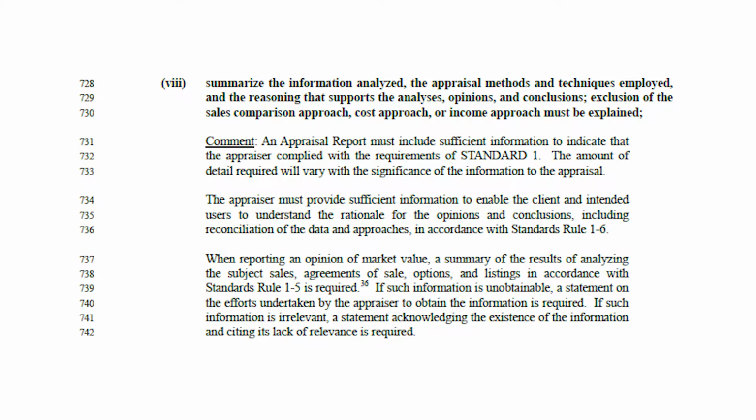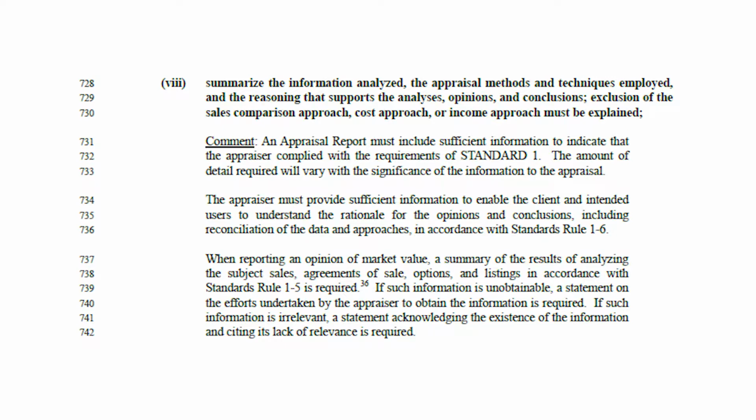First off, let's take a look at USPAP and the industry. So USPAP does expect us to summarize the information that we analyzed and the methods that we used to come to our conclusions. And it's important to recognize that comp selection is a conclusion within our appraisal process. When USPAP talks about conclusions, it doesn't just mean the value conclusion. It means all of those conclusions step by step through the appraisal process.